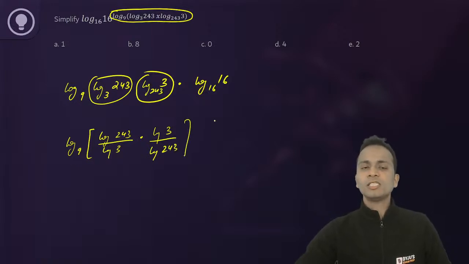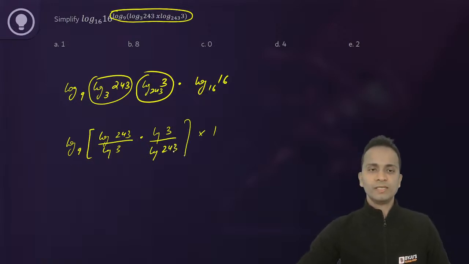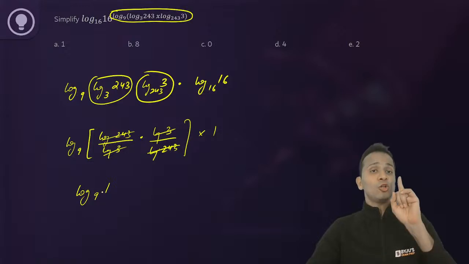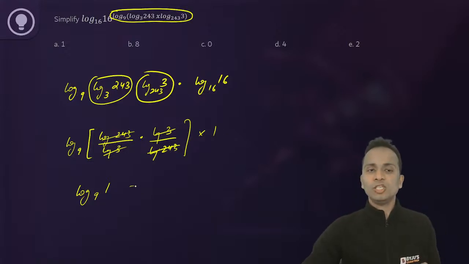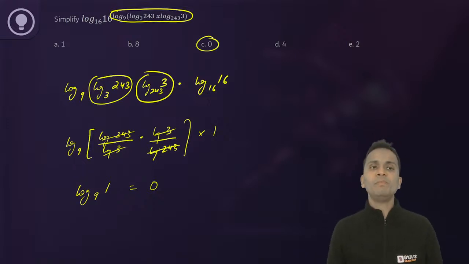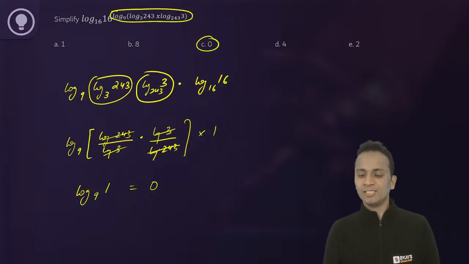Okay, now log 16 to the base 16 is equal to 1. Now log 243 will get cancelled, log 3 will get cancelled. So now I have log of 1 to the base 9. Now log 1 is always equal to 0. So the correct answer of this question will be option C, that is 0.